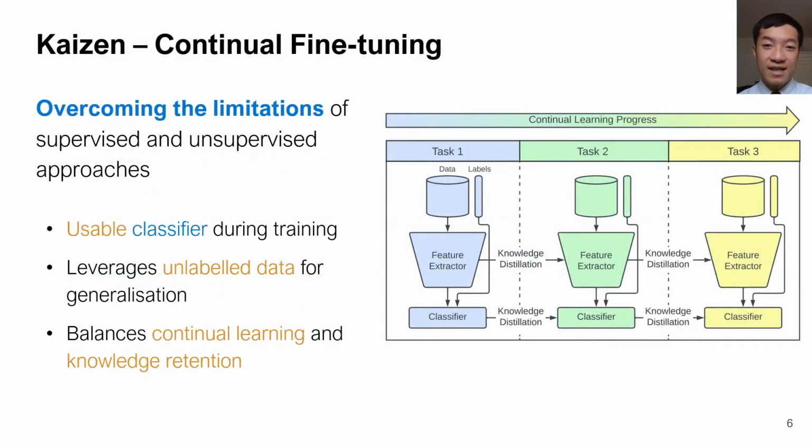In our work, we propose Kaizen, which aims to balance the two extremes, the supervised and self-supervised approaches, with a much more realistic data assumption and usability over time. In particular, we focus on ensuring that the classifier is usable while learning new tasks. With continual learning, it is able to opportunistically learn from labeled data when it is available instead of waiting until the very last step like self-supervised learning methods. But it also leverages self-supervised learning to learn from unlabeled data for better generalization and representation, while reducing the dependence on labeled data. In this way, we can balance learning new tasks and knowledge retention.